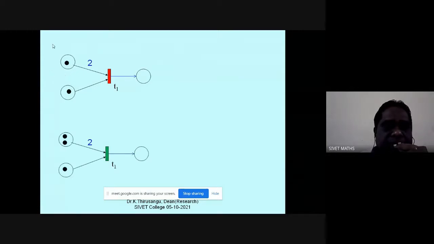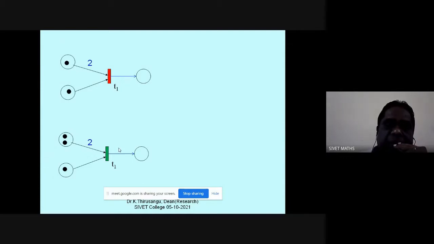Now here you see that the place has two tokens. If nothing is mentioned, the arc weight is one token, therefore this is enabled. So this is the basic concept of enabledness.